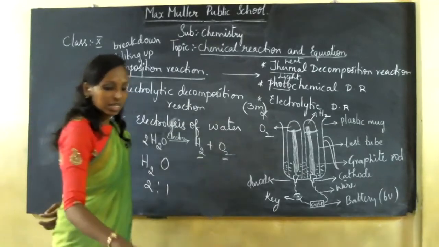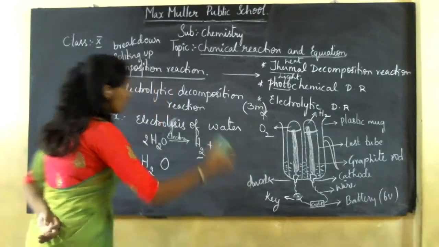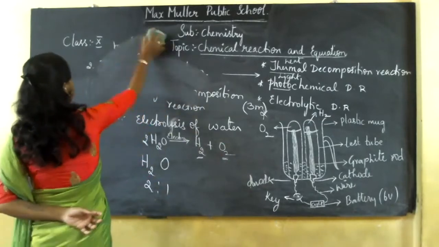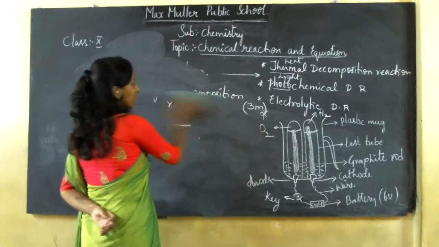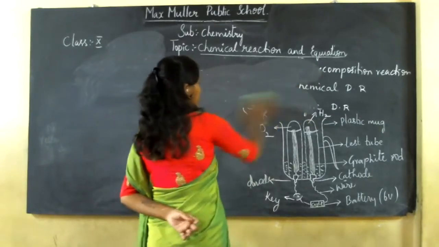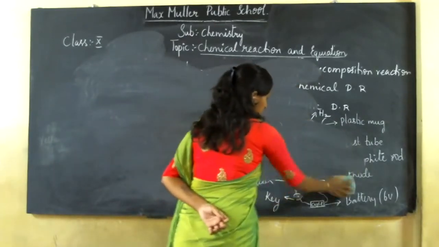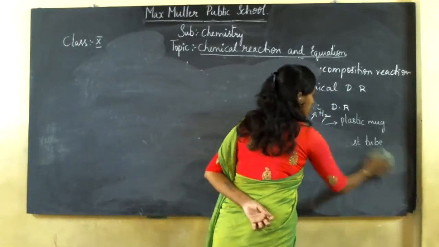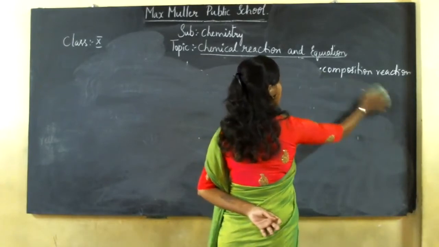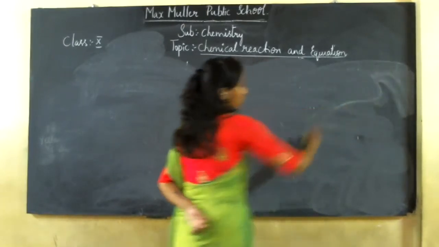Yes, so the next chemical reaction which I have to tell you. The next chemical reaction which we are going to discuss is, so now we have discussed only decomposition. Under your decomposition reaction we had many processes.